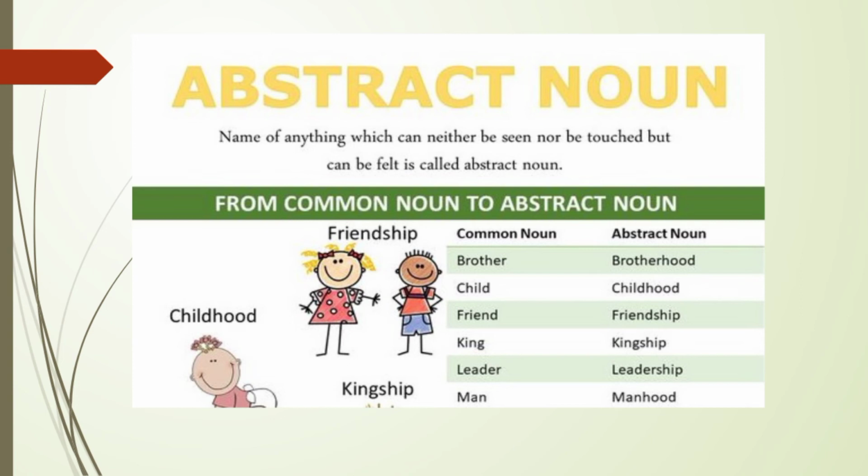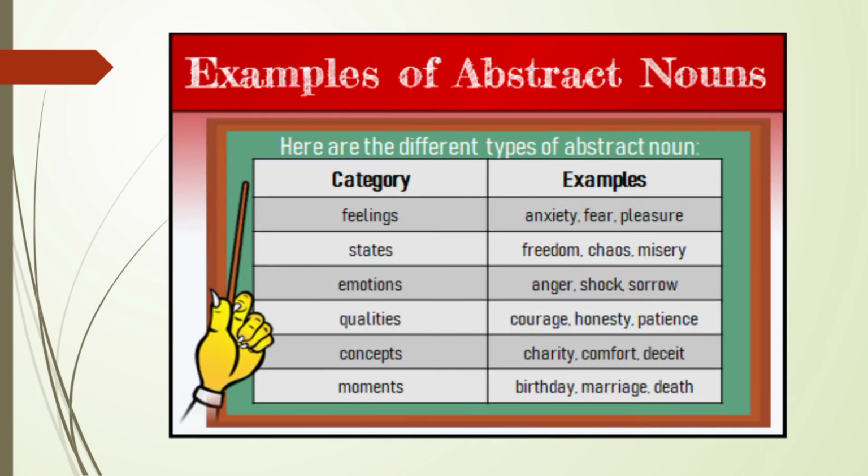Brother, brotherhood. Child, childhood. Friend, friendship. King, kingship. Leader, leadership. Man, manhood. These are some examples for abstract nouns.